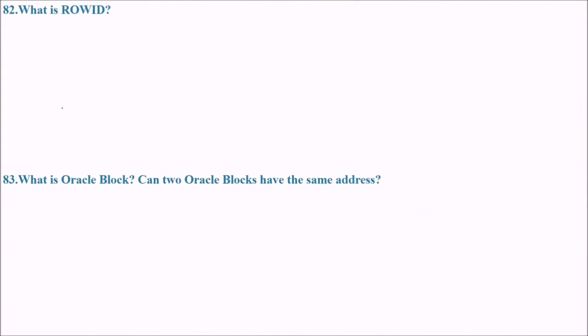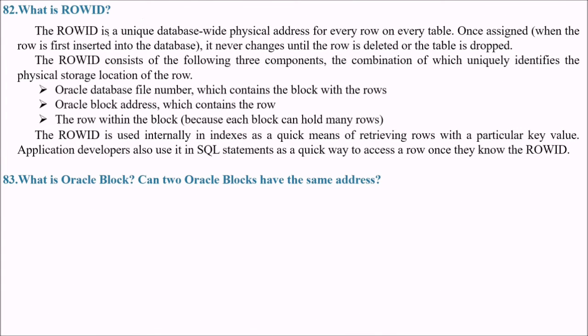Now the next question is, what is ROWID? This ROWID is a unique database-wide physical address for every row on every table. So if you are talking about a table, you have rows and columns. The particular row has a certain ROWID. This is a unique database-wide physical address. Once assigned, when the row is first inserted into the database, it never changes until the row is deleted or the table is dropped.